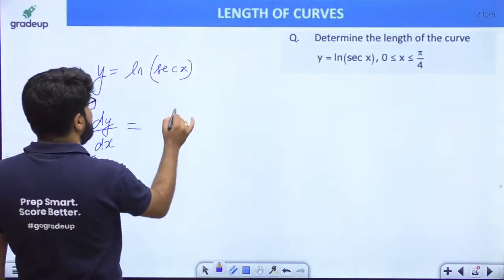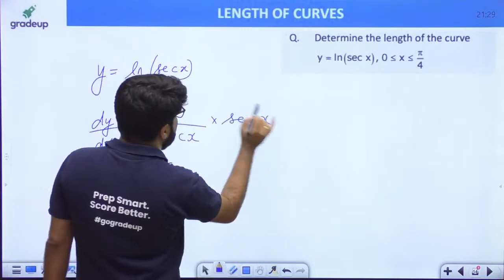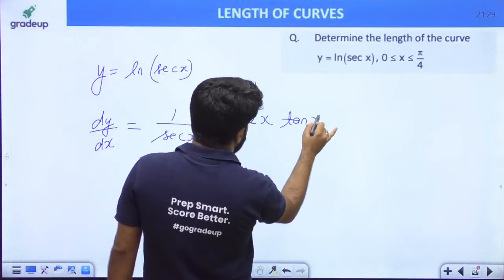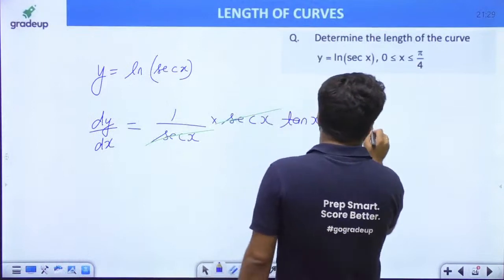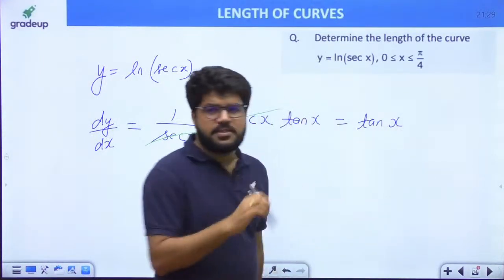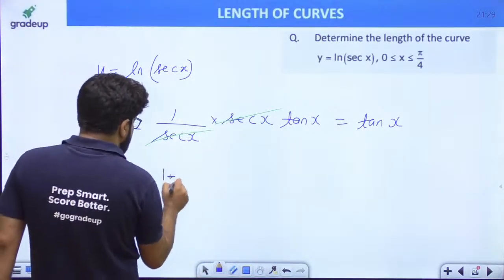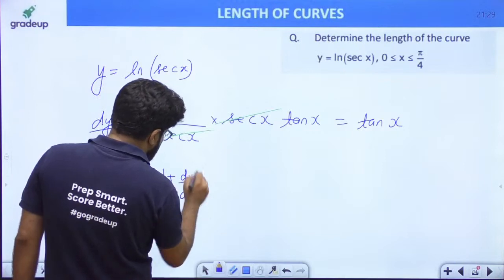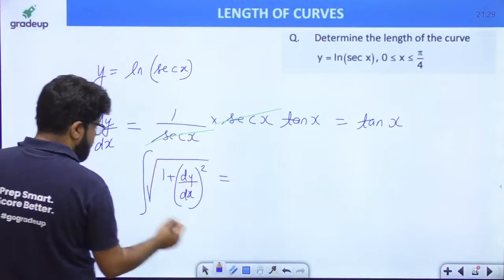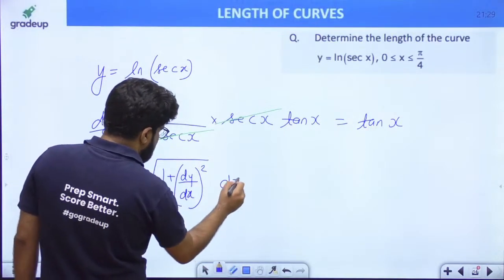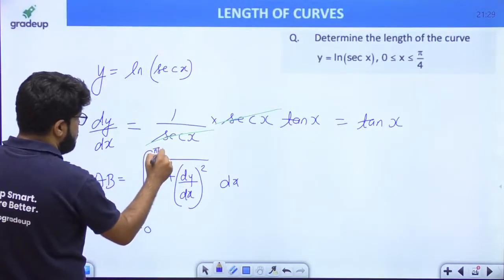dy by dx, the differentiation of log x is 1 upon x, so 1 upon sec x. Then the differentiation of sec x, sec x into tan x. So clearly the sec x and sec x cancel, and your answer for dy by dx is simply tan x. Now we need 1 plus dy by dx whole square, and under root of this inside the integral. That will be the length, and the limit of x is 0 to pi by 4.